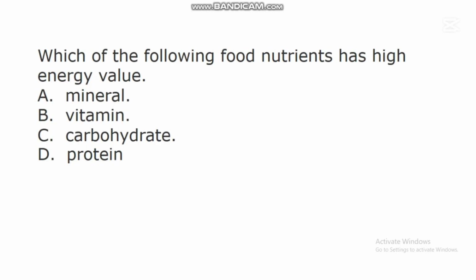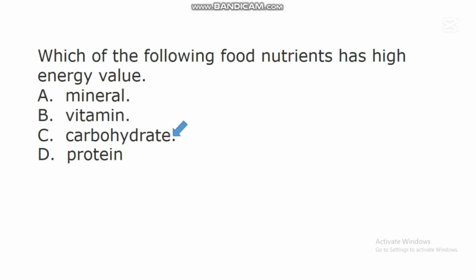The first question says, which of the following food nutrients has high energy value? A. Mineral. B. Vitamin. C. Carbohydrate. D. Protein. In this question, the correct answer is C. Carbohydrate.